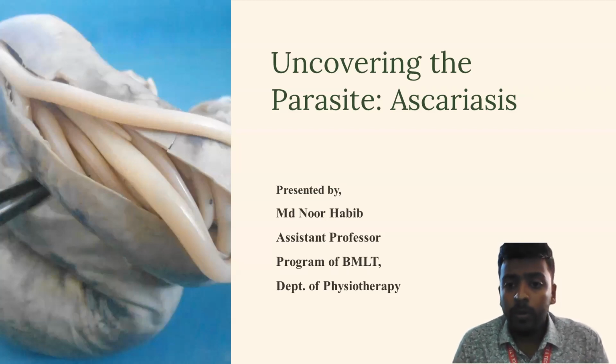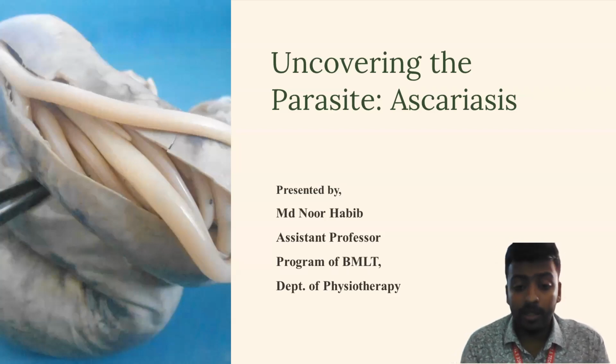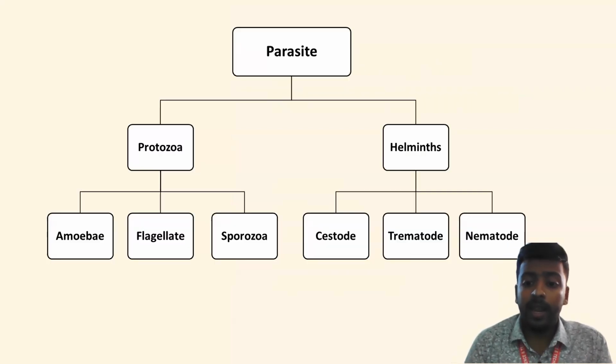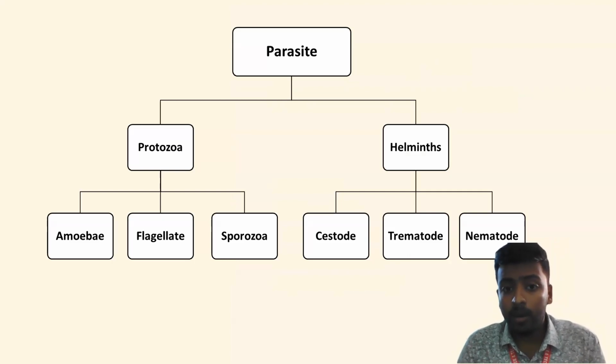So in today's lecture, we'll be discussing ascariasis. Now what's ascariasis? It is a disease that is caused by the parasite Ascaris lumbricoides. Before studying Ascaris lumbricoides, let's discuss a little bit about what is a parasite. A parasite is a living organism that is dependent on another living organism for its survival. They derive all the nutrition from host organisms without giving any benefit to the host organism.